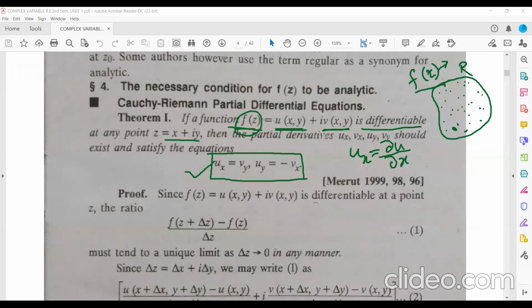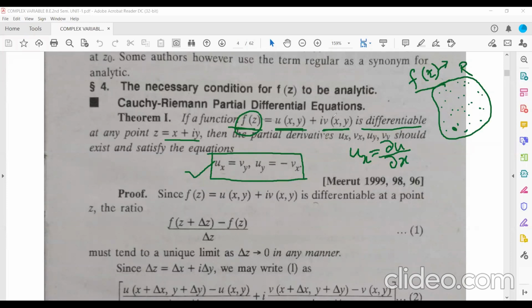So now u is a function of x and y, and v is a function of x and y. Here u is a function of two independent variables x and y, and v is also a function of two independent variables x and y. Since f(z) is differentiable, u and v are also differentiable.